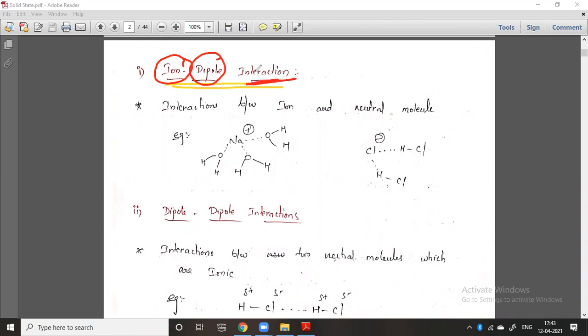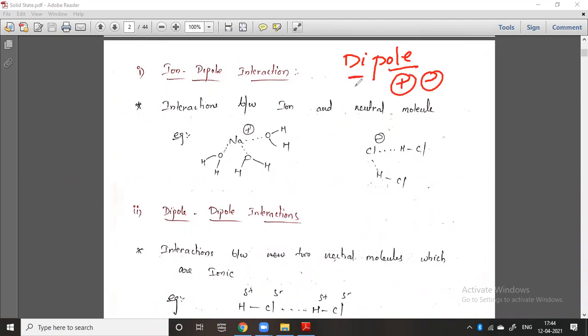So the interaction is between an ion and a dipole. So what is actually a dipole? Pole is nothing but the charges, like positive charge, negative charge. Di means two charges, one positive charge, one negative charge. Dipole means any molecule, that is H plus OH minus. So it is a dipole.